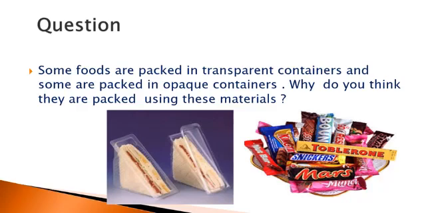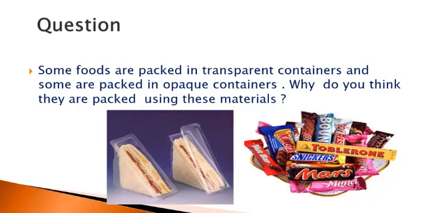But in the second picture you can see some chocolate. Why are they covered with opaque or translucent material? Because too much light could damage the product. When more light enters the product, it will become damaged easily. So they use opaque material. Opaque materials do not allow any light to pass through.